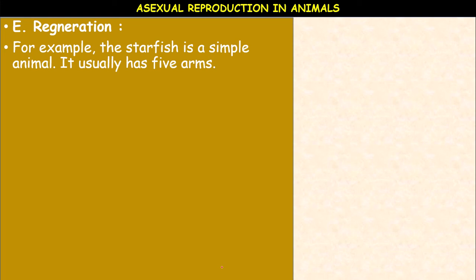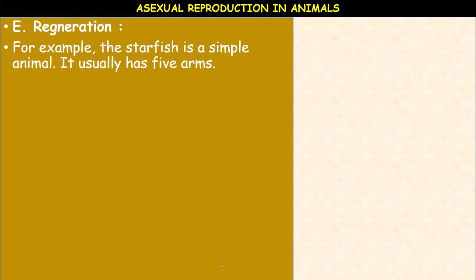Okay, for example, any wound occurs to our body, skin rupture, new skin is formed, that is called epimorphosis. Okay, but whereas regeneration, for example, a frog loses some part. If you take a starfish, if you take a lizard, it loses its tail, again a new tail is formed, that is called regeneration.